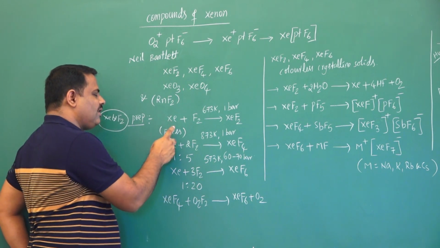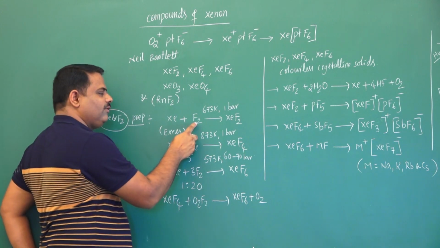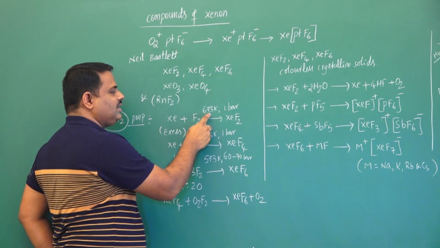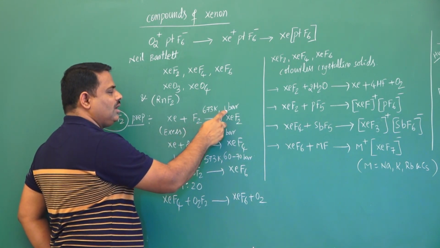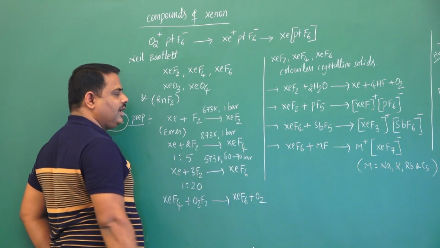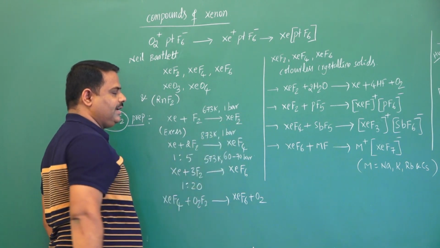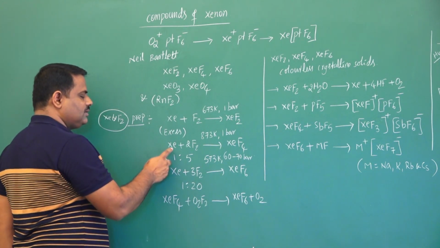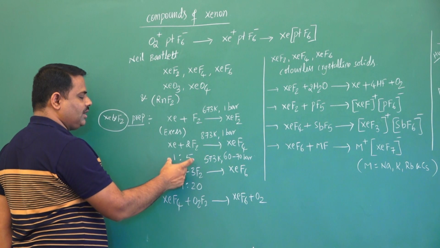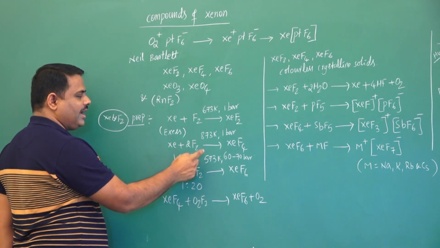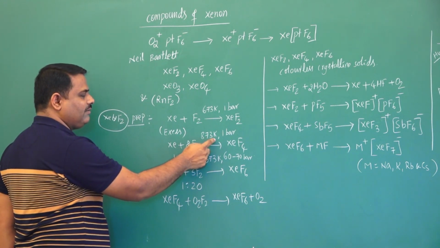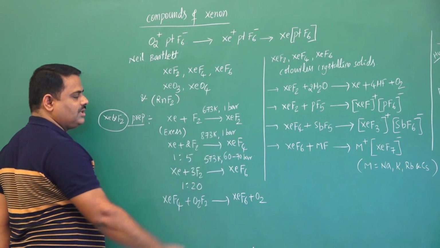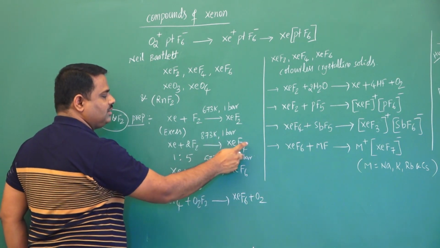When excess xenon reacts with fluorine at 673 Kelvin and 1 bar pressure, it gives xenon difluoride. Xenon and fluorine in 1:5 ratio at 873 Kelvin and 1 bar pressure gives xenon tetrafluoride.